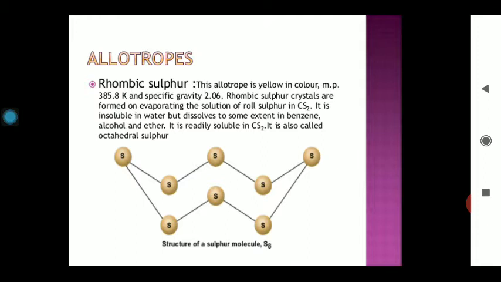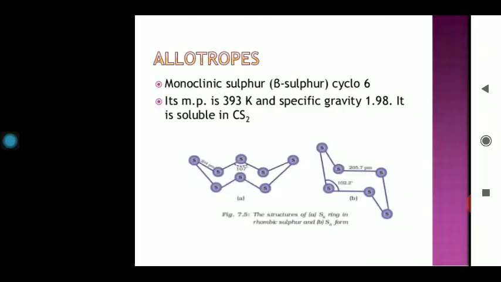This is the basic structure in which 8 atoms are there, and these 8 atoms combine together to form a crown-like structure. The common name of this compound is crown sulfur. So this is one existing form of sulfur. If you take a sample of sulfur, this common form is rhombic sulfur.